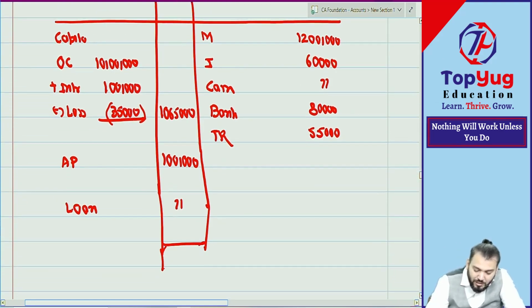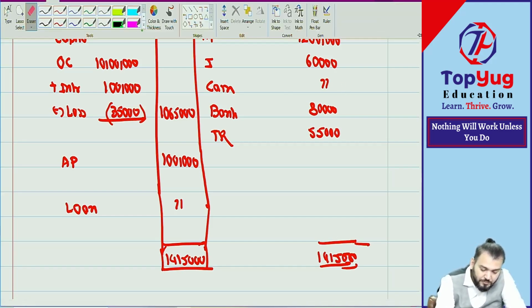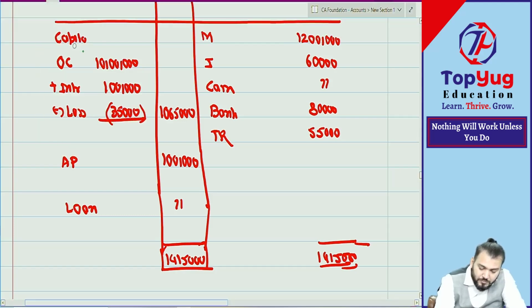But what is the total asset and liability given? Total liability including capital is given as 14 lakh 15,000. So this will also be the asset total, 14 lakh 15,000. But can you find out now the cash? How much cash? You can find out the total, you know. Now by balancing you can find out how much cash.